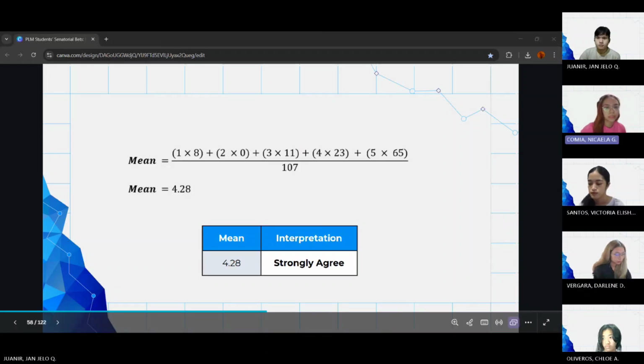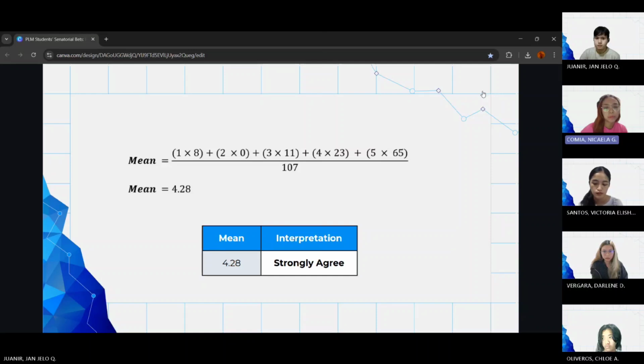For the central tendency of agriculture, by getting the sum of responses over the number of respondents, which is 107, we got a mean of 4.28. This brings us back to strongly agree, showing agriculture is one of the fields where senators should focus on.